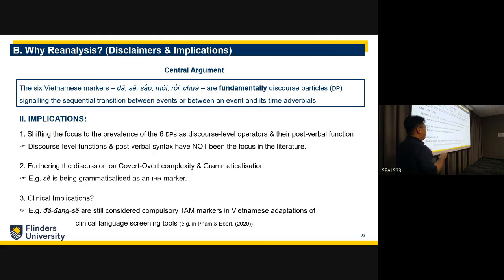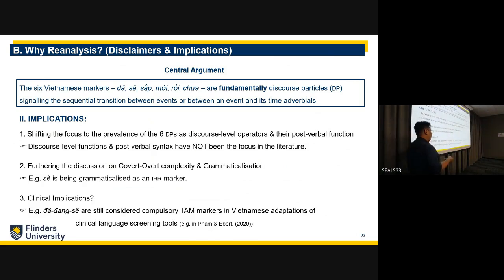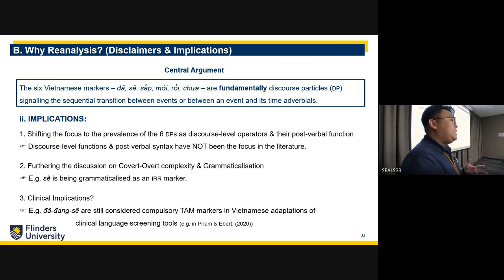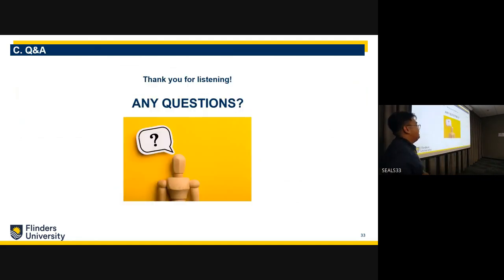They are fundamentally different because they reflect the natural function in Vietnamese. It can also further the discussion of covert verbal complexity, and it has some clinical implications because I'm looking at clinical adaptations of tests for children and for adults who have aphasia, and these are still the same markers that are expected as compulsory morphological markers in the language, whereas the use of them is completely optional. Thank you for listening. I know it's a lot.